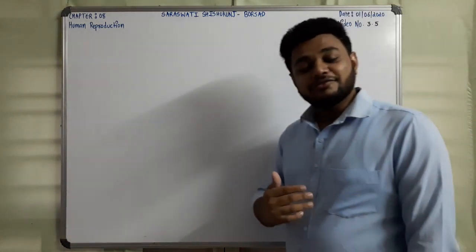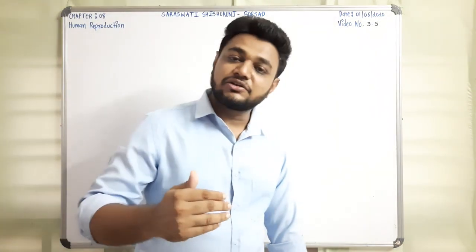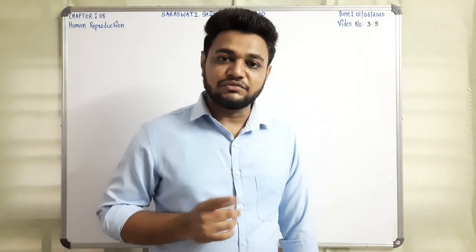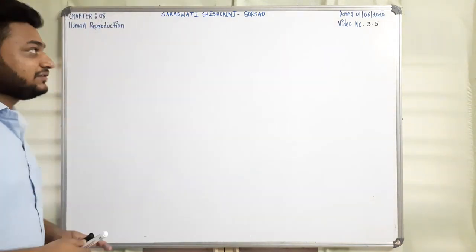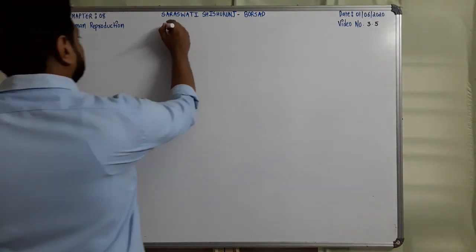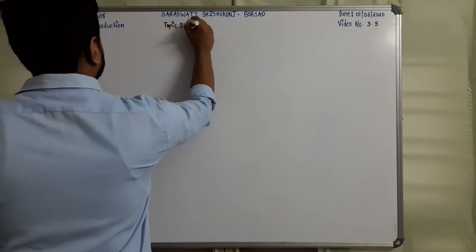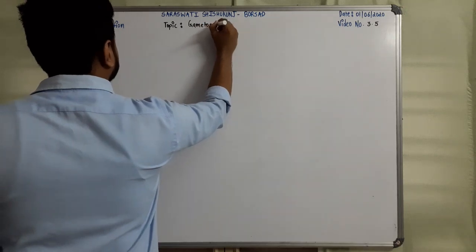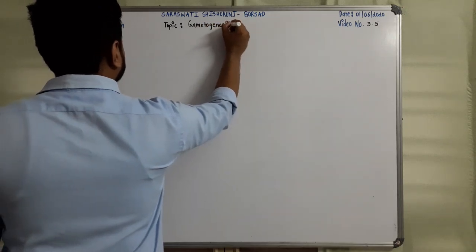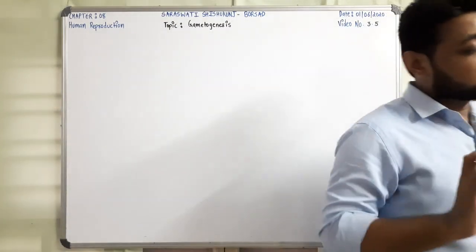Our chapter is ongoing, that is human reproduction, and we have completed the male reproductive system as well as the female reproductive system. Now today we are going to discuss gametogenesis. So our topic of today is gametogenesis, and for this, today's topic will be spermatogenesis.